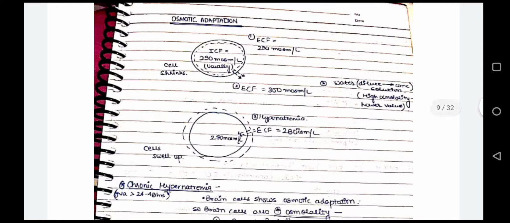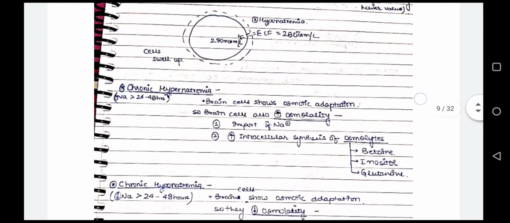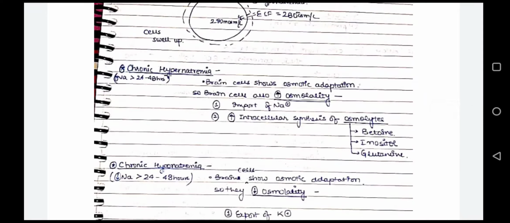Okay, so now what is osmotic adaptation? Whenever ECF osmolarity changes, osmotic adaptation is seen. First of all, if there is chronic hypernatremia, meaning osmolality of ECF is increasing, what happens? Brain cells also increase osmolality. How do they increase osmolality? They import sodium and increase the intracellular synthesis of osmolytes. What are these osmolytes? Betaine, inositol and glutamine.